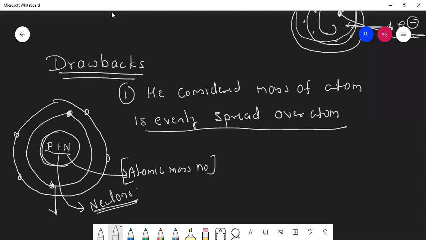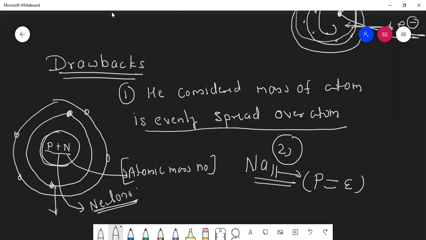Atomic mass number is proton plus neutron, correct? Suppose I take an example, sodium 11, 23. This atomic number means the number of protons, which is equal to the number of electrons, but this is the mass number. This mass number means proton plus neutron.